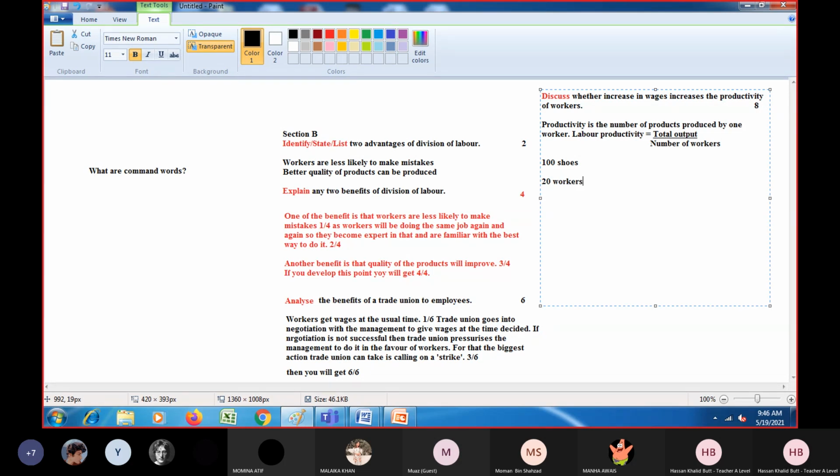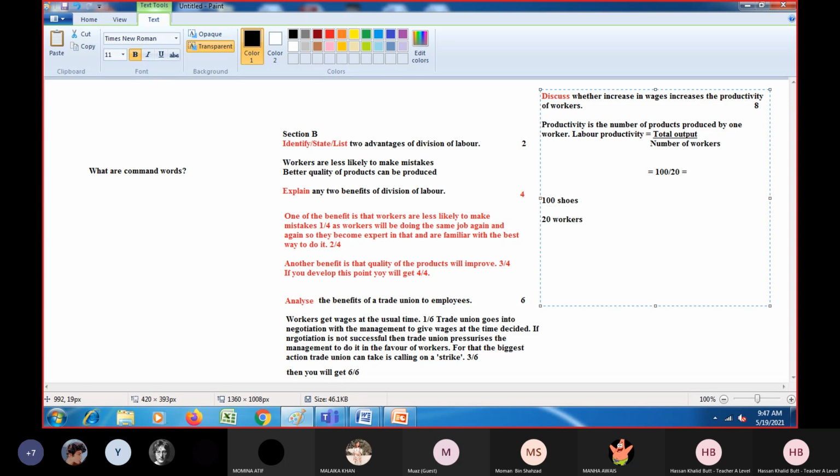This is the scenario in a shoe factory. Now, if we need to calculate the labor productivity using the same formula, we can easily do it, right? Just putting these values in the formula. So now total output in this case is 100 shoes, and the number of workers is 20.